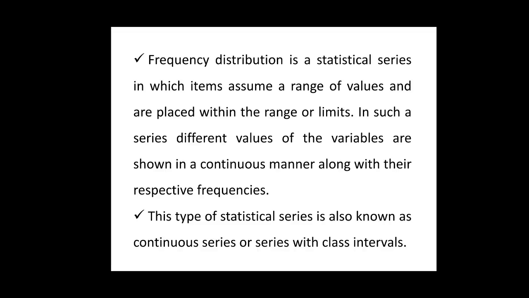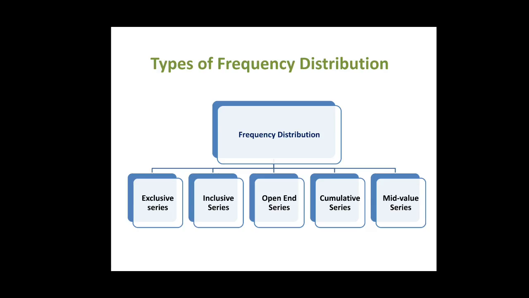The number of times an item occurs in a particular class interval is shown as frequency against the class interval. Thus, in such a series, that is, in case of frequency distribution series, different values of the variables are shown in a continuous manner along with their respective frequencies. Dear students, this type of statistical series is also known as continuous series or series with class intervals.